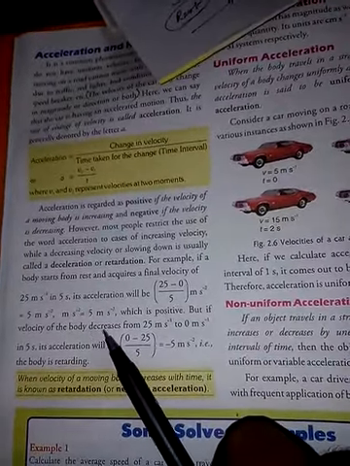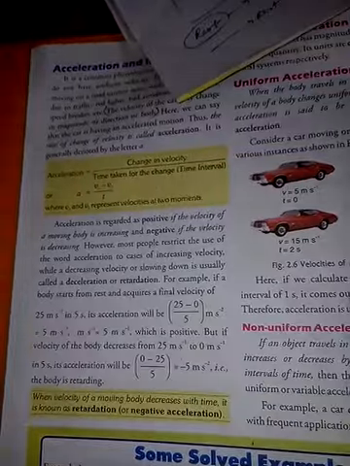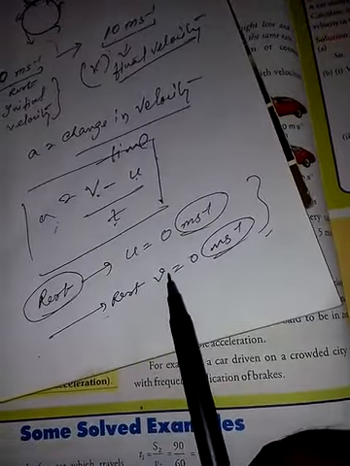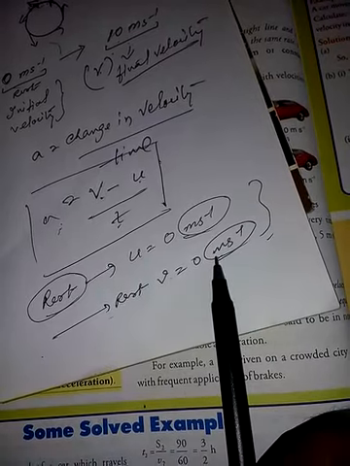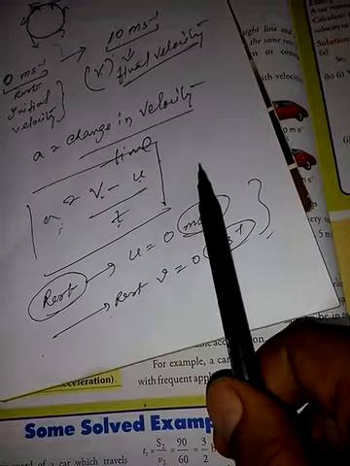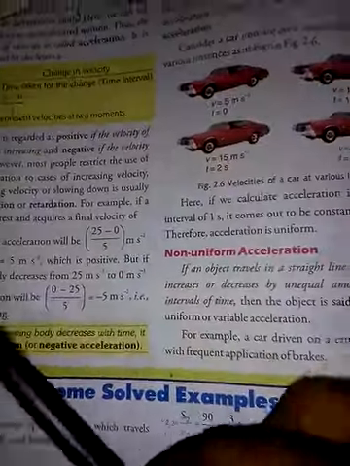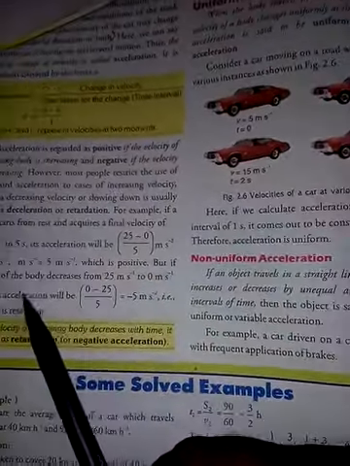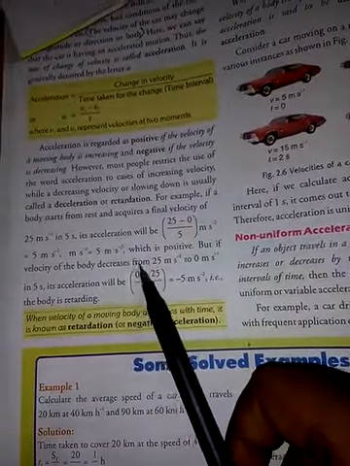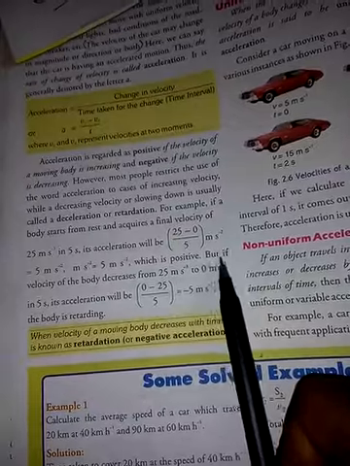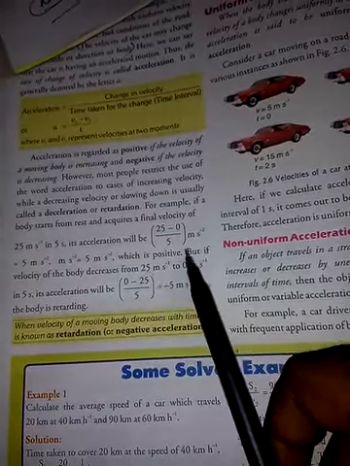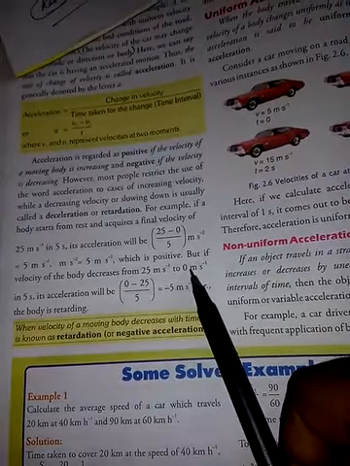But if the velocity of the body is decreasing, just now what I told you, that if any object is coming to rest, then the final velocity is 0. In that case, what will happen? 0 minus some value will be minus only, right? So in this case, say velocity of the body decreases from 25 meter per second to 0, which means the initial velocity u is 25 meter per second and final velocity is 0.